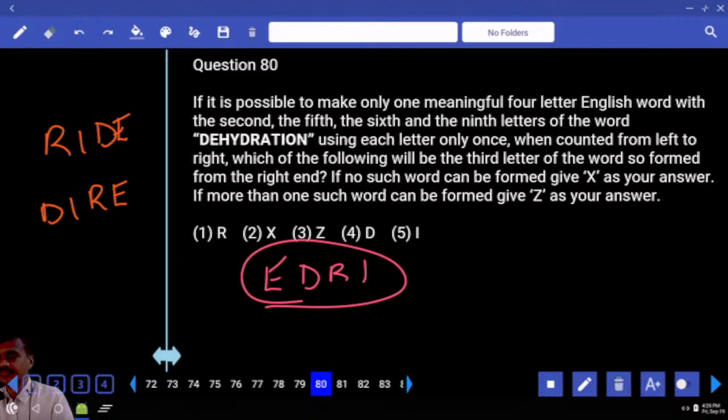If you are not writing these examinations regularly and attending the explanation classes, you have to face dire consequences. And how many words? 2 words. Now 2 words means more than one such word. So choice 3, question number 80.